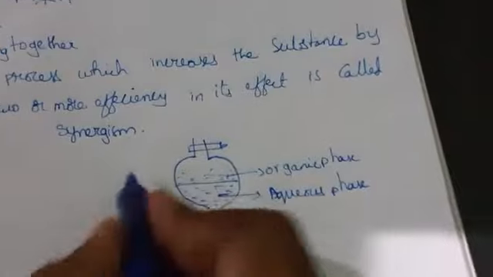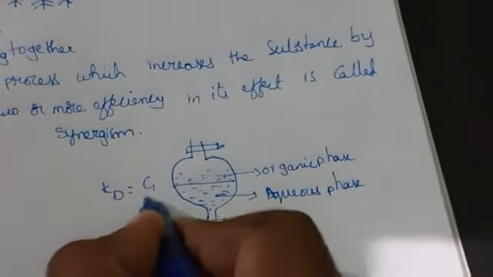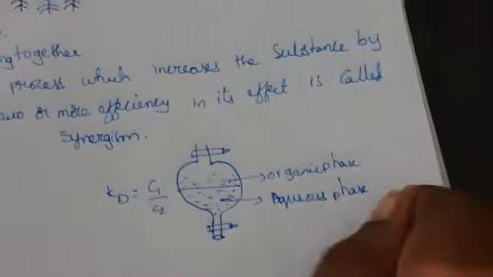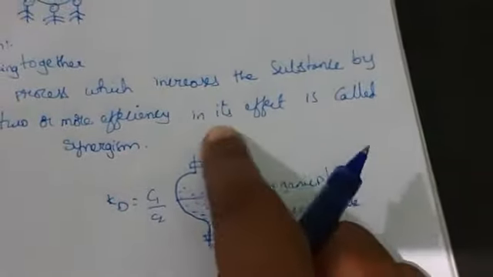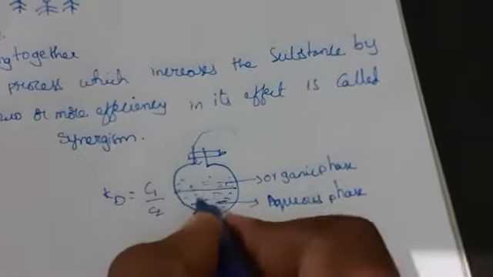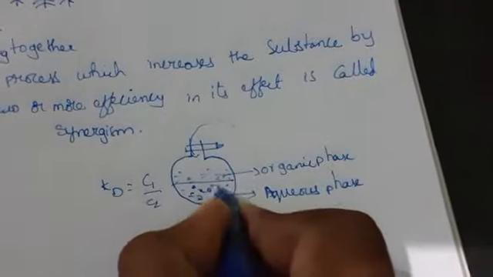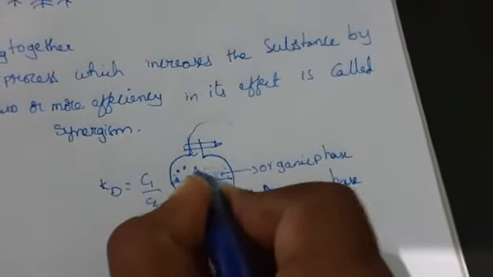This is denoted by Kd, which is C1 by C2, organic over aqueous phase. Coming here, when you add solvent to this molecule, it will flow into the aqueous phase and also the organic phase.